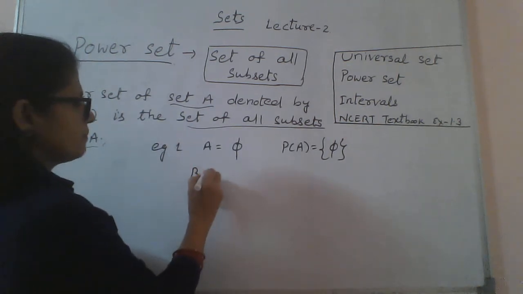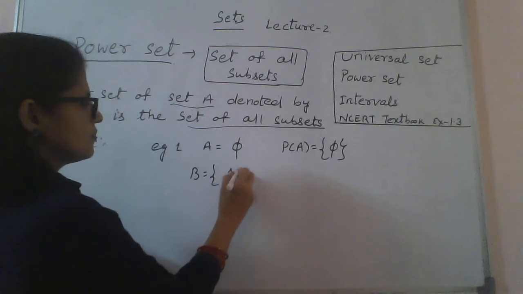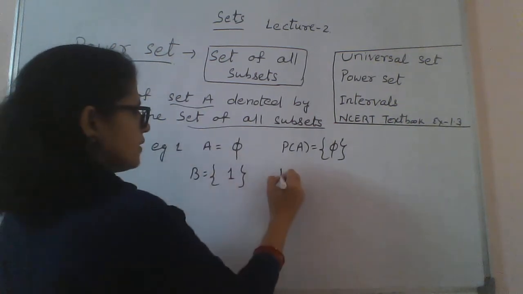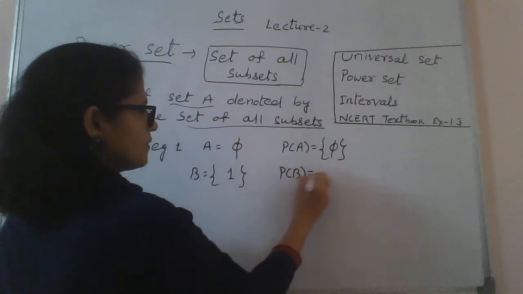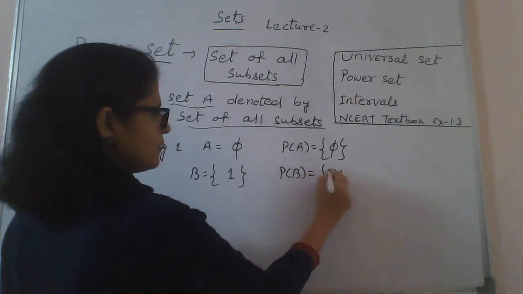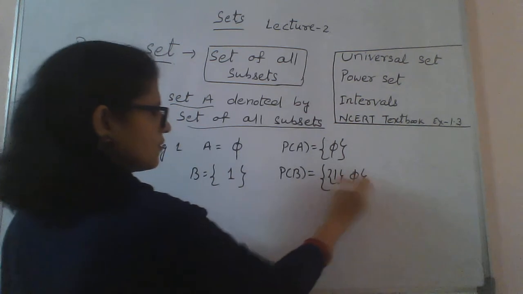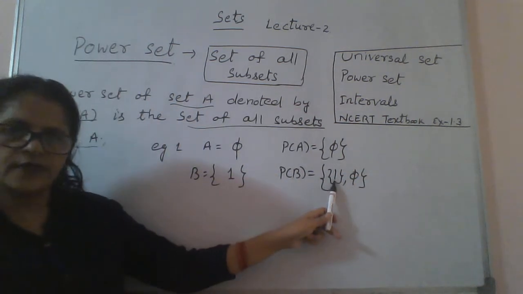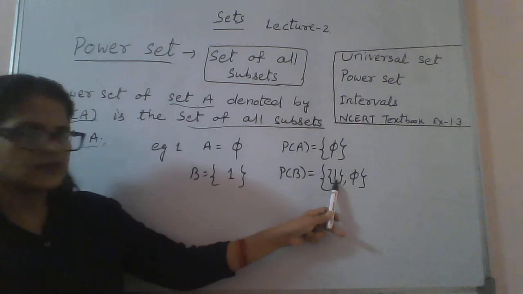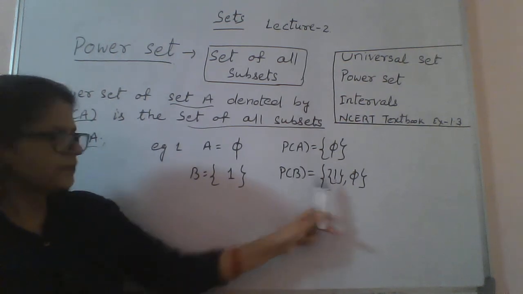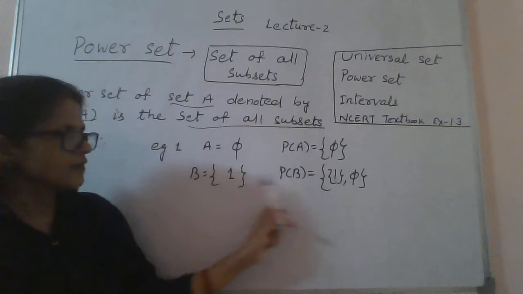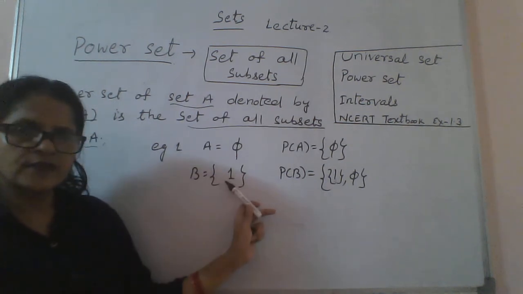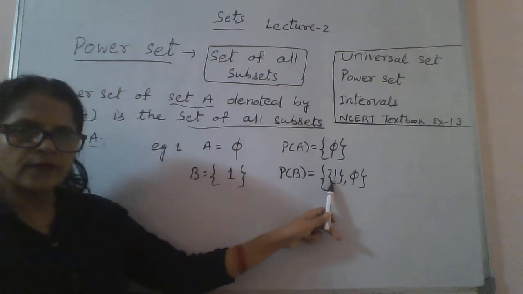If I write here B, suppose it has only one element, 1. So I can write the power set of B. This is {∅, {1}}. Here you see I have taken {1}. This is a set, right? But this set has one element, 1. So every element of this set is an element of B. In fact, this is B only.